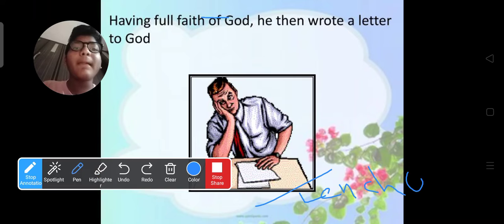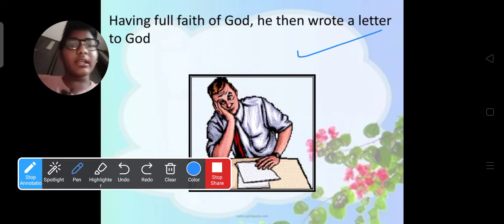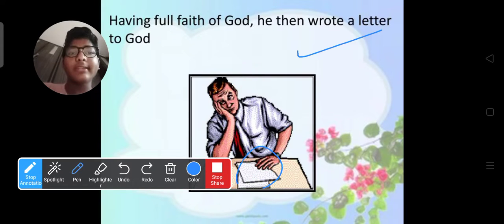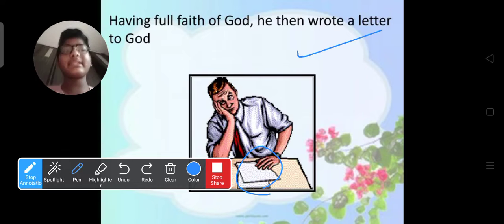There was nobody for him to help. Having faith in God, he then wrote a letter to God. He has a good, deep faith in God, so he decided to write a letter to God. Though he was an ox, working like one, he is a farmer. He knows how to write letters. And here, let's recall what has been explained before.